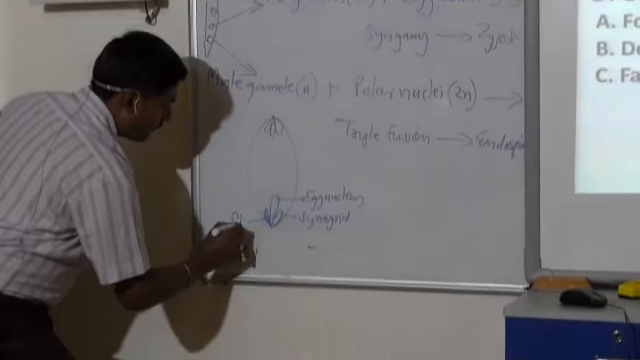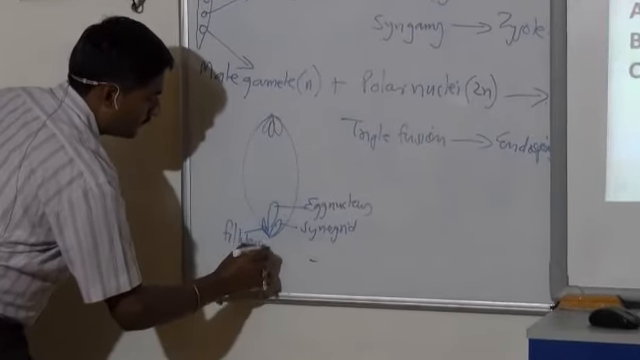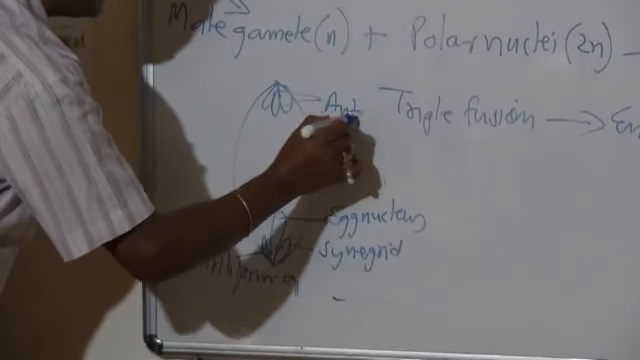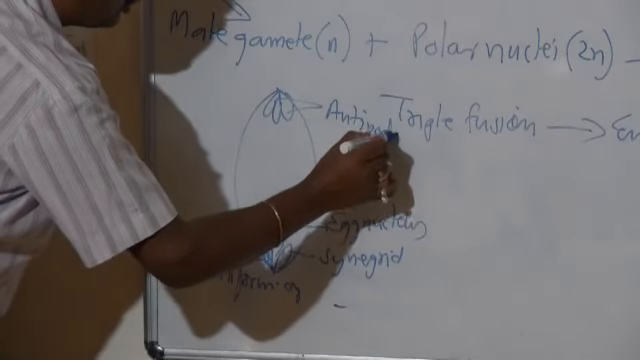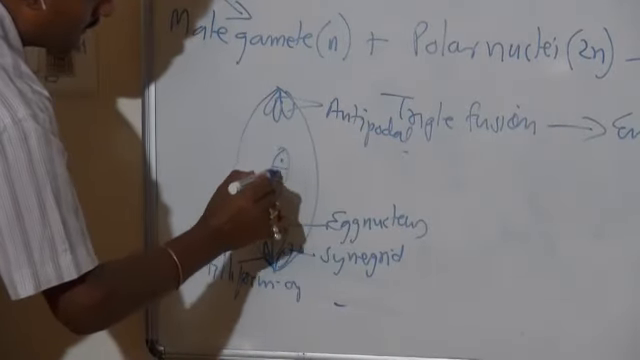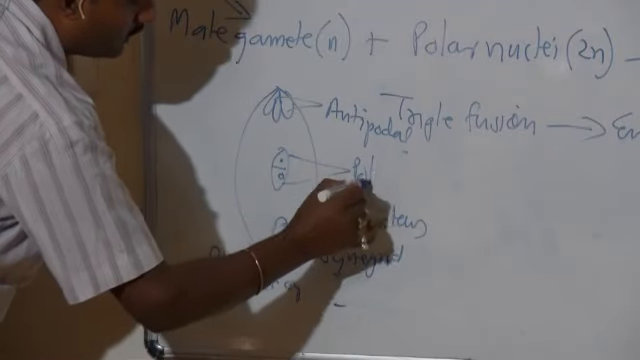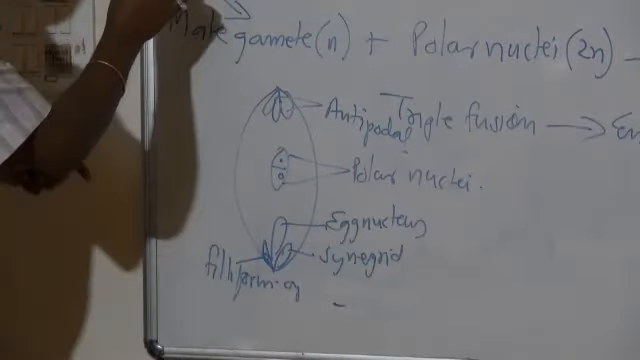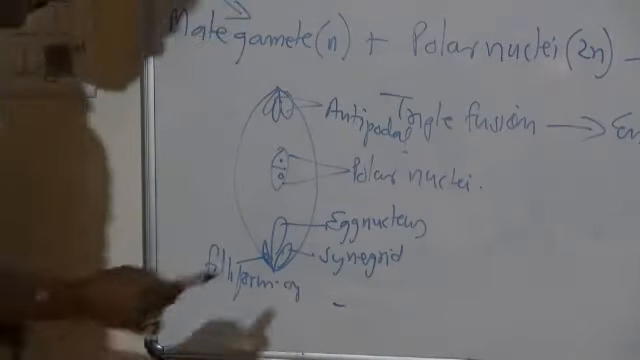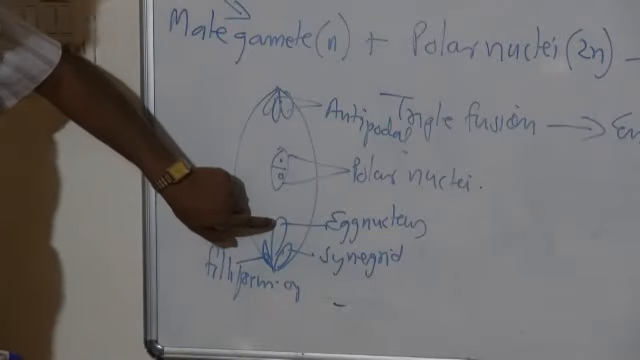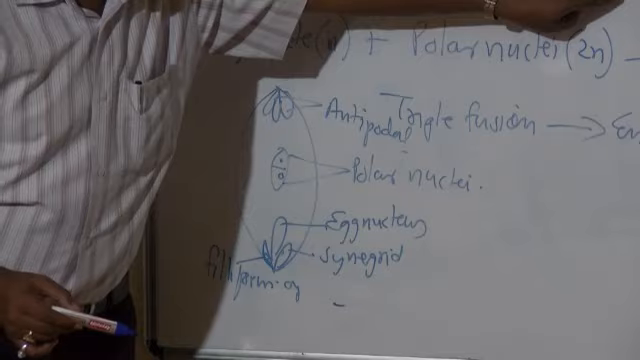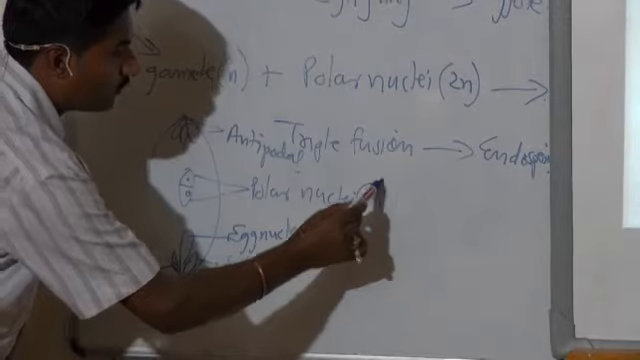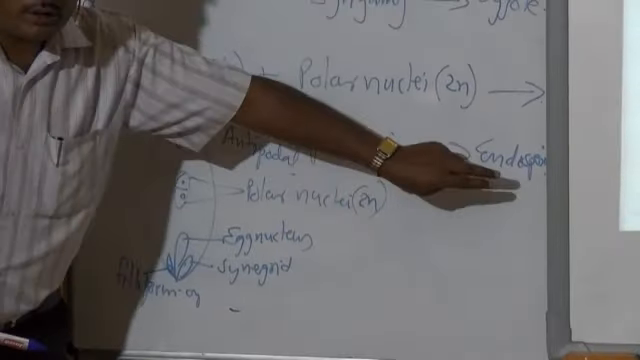Here you have the filiform. These two are antipodal, and then this one the polar nuclei. So, one of the male gametes fused with this egg nucleus, which resulted in the formation of zygote. Another male gamete fused with this polar nuclei 2N, which results in the formation of endosperm.